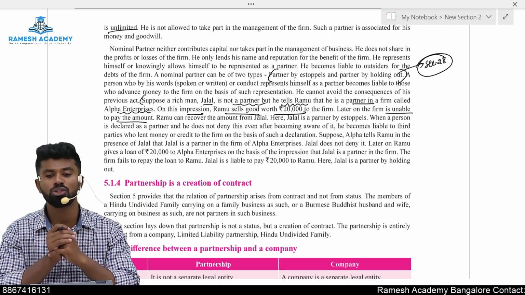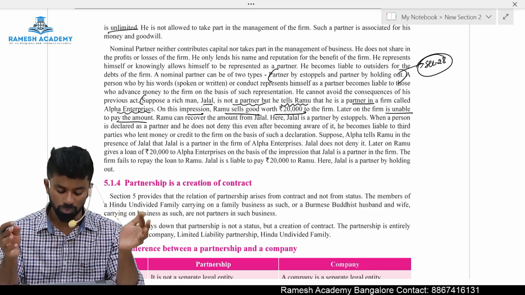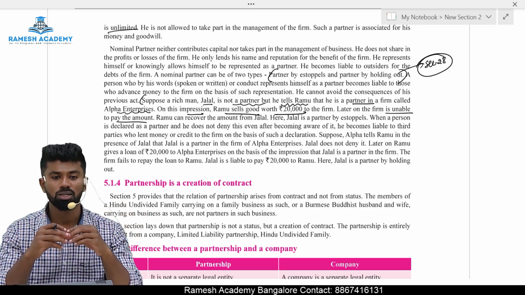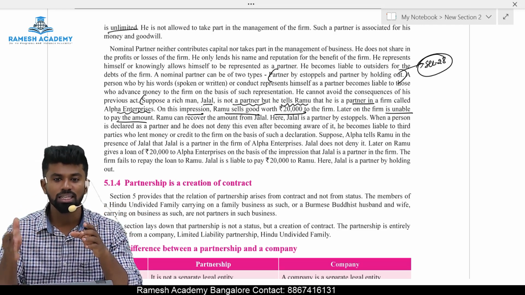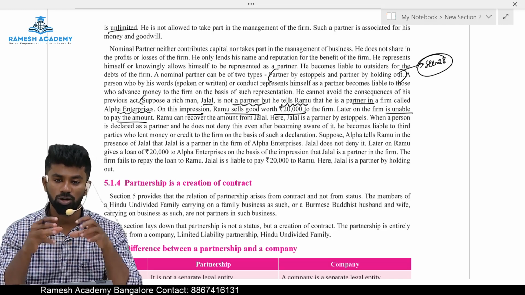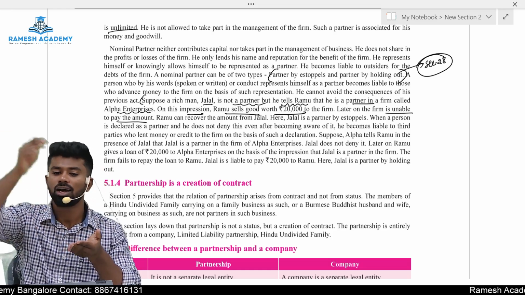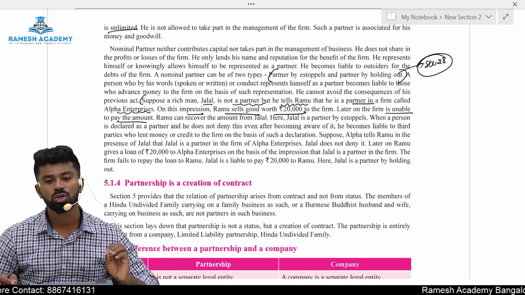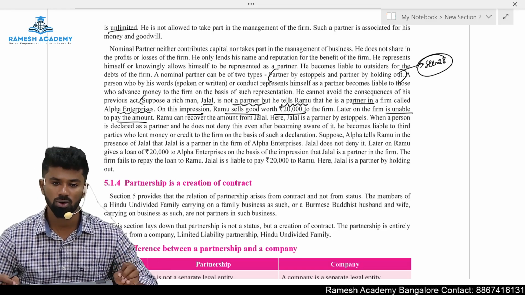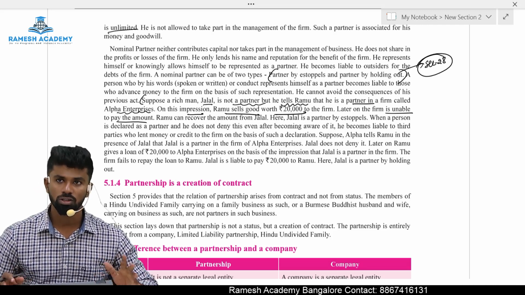इसको बोलते हैं estoppel. In the law, we have a concept called estoppel. Estoppel means stop from denying. That is the meaning of the word estoppel. If you make one statement, you can't change it later. You should stick to whatever you said. That is called estoppel. A person is not allowed to make two different statements in two different contexts or two different situations.